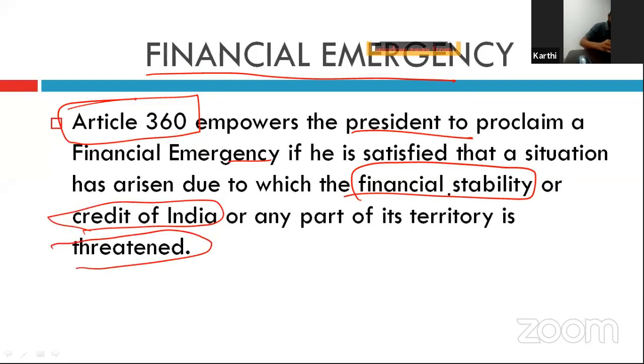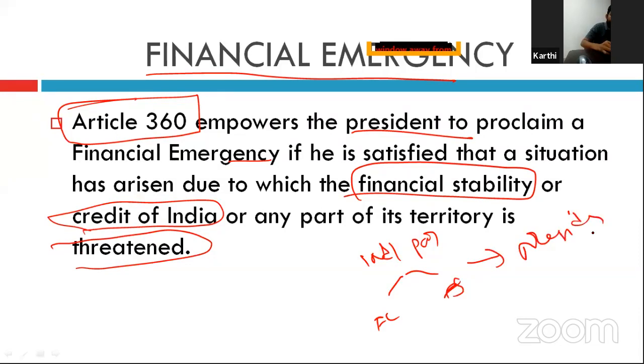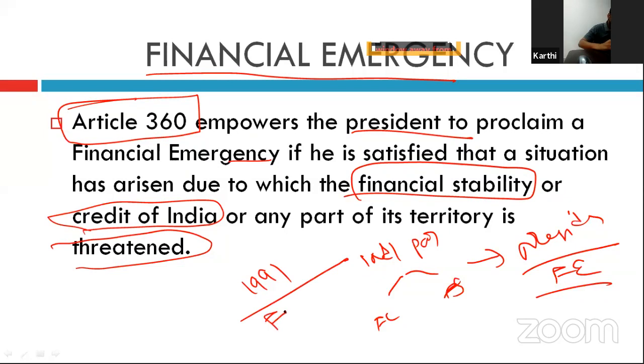That is, either the whole of India or its part is threatened in financial credit or stability, then the president can declare the financial emergency. In 1991, India faced a financial crisis, right? But no financial emergency was declared. So, till now, no financial emergency has been declared in India.